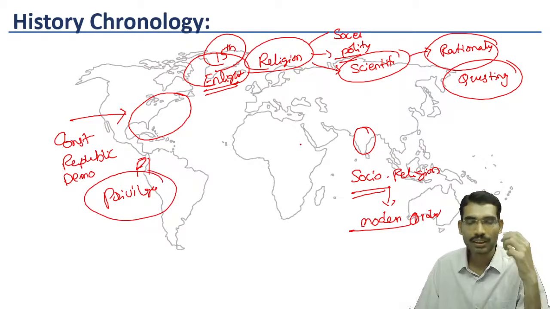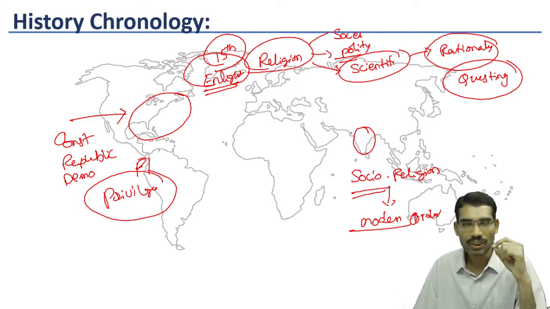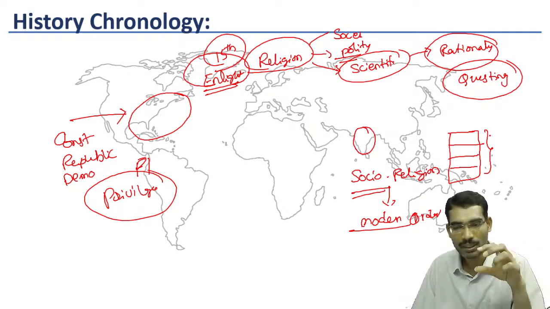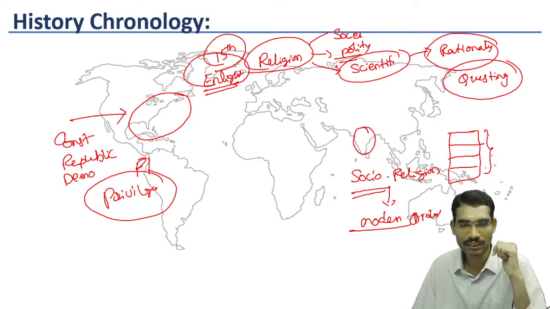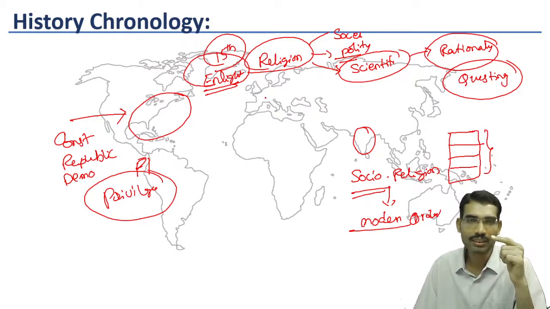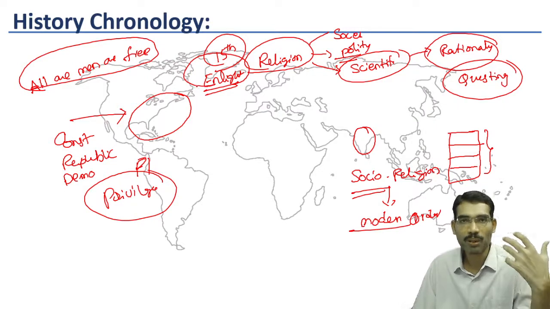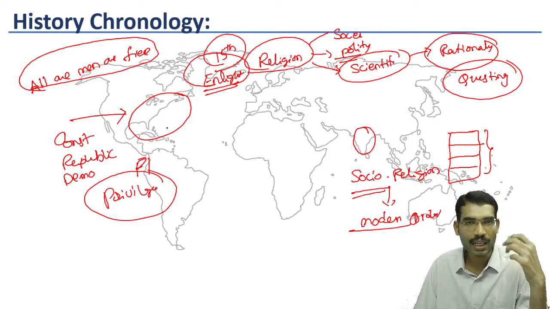Privileges by birth. In India also, Indian society was divided into 4 varnas: Brahmana, Kshatriya, Vaishyas and Shudras. This means by birth some sections of people were having privileges, by birth some were not enjoying these privileges. Enlightenment questioned this: by birth, why should a person be given privileges? All men are free. So this kind of ideas propagated for the first time.